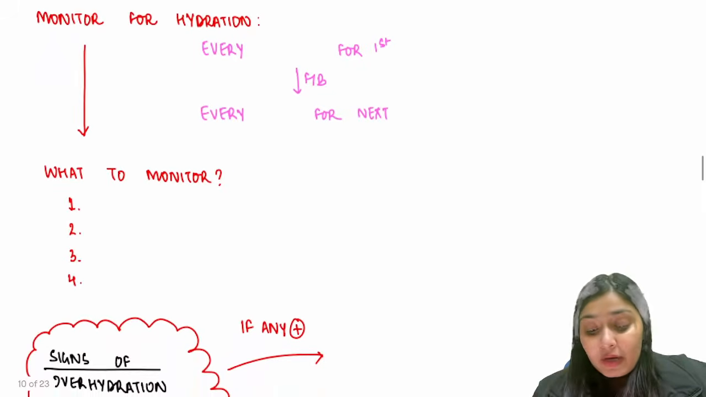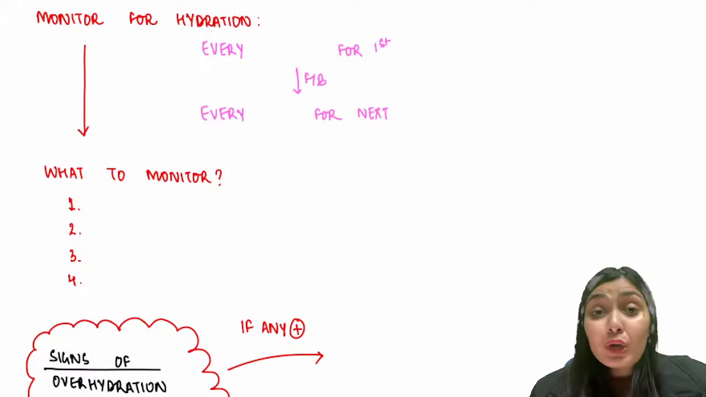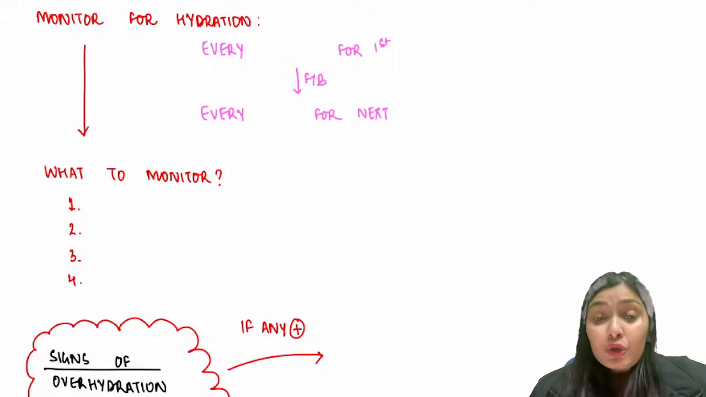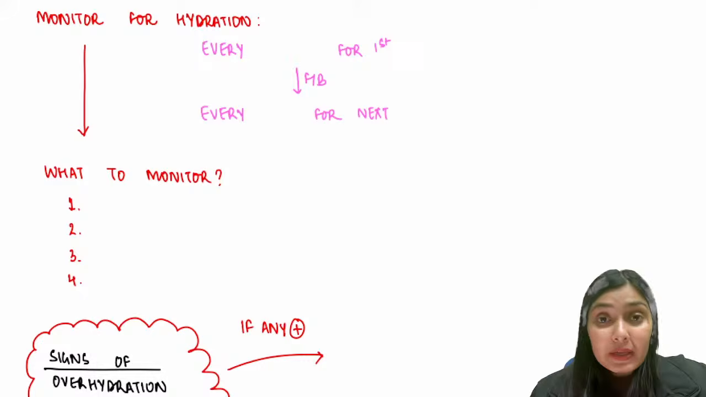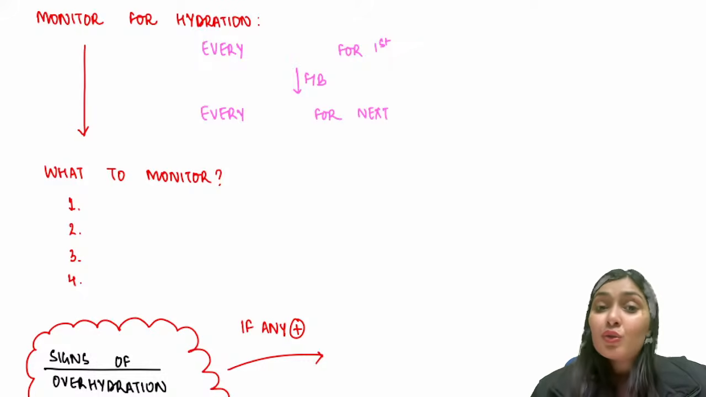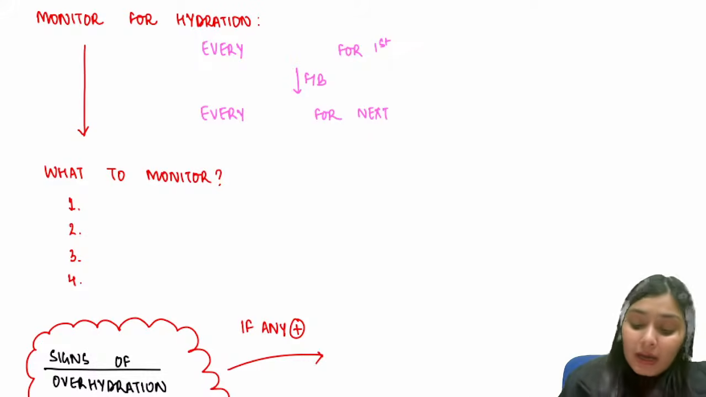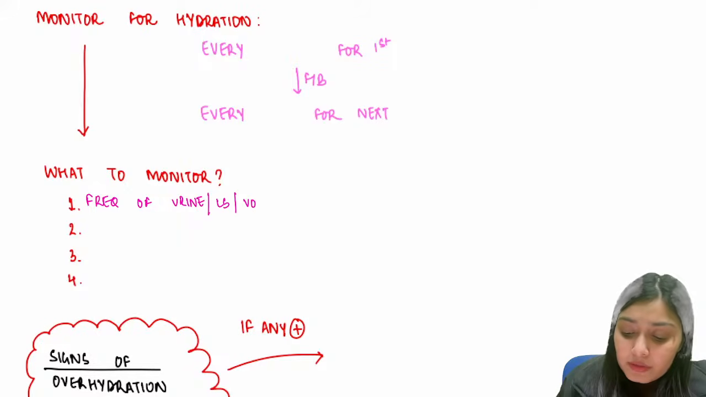I told you that overhydration is deadly. You have to continuously monitor for hydration. Once you start hydration therapy, you cannot just sit around and scroll over your phone. How are you going to monitor for the hydration? You are going to monitor 4 things over here. Firstly, the frequency of urine, frequency of stools, frequency of vomiting. If the child is getting adequate hydration, urine output will increase, the frequency of stools will decrease, the vomiting will decrease. So I have to monitor the frequency of urine, loose stools and vomit.